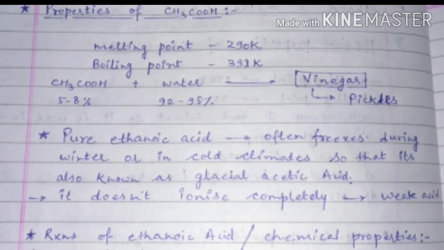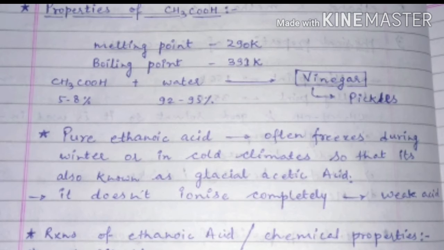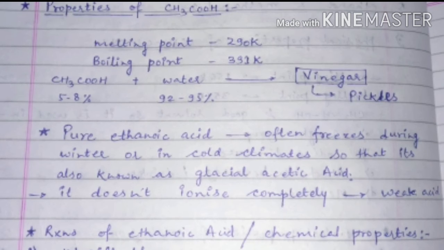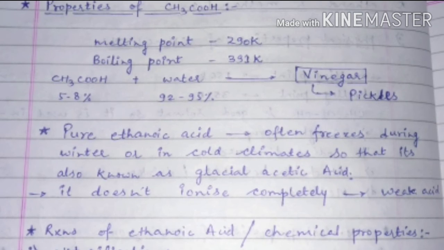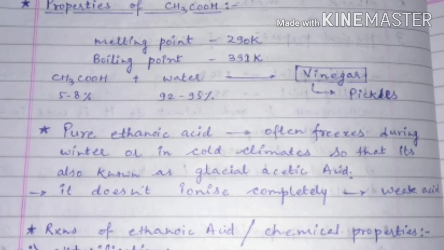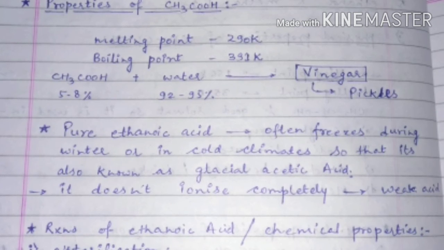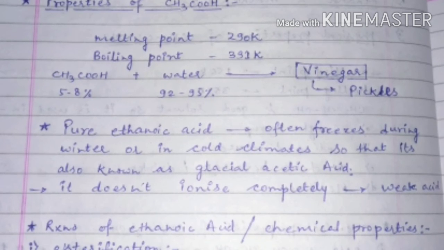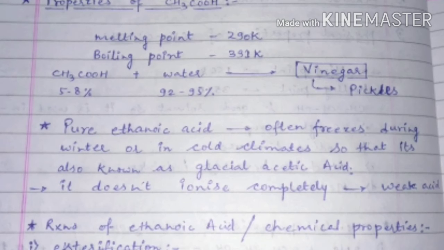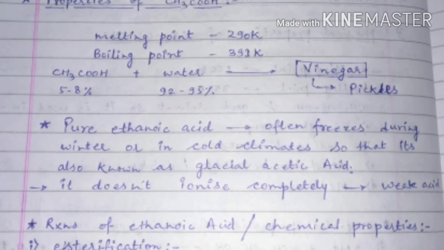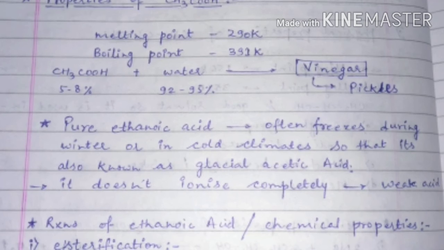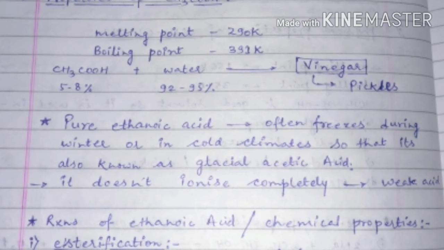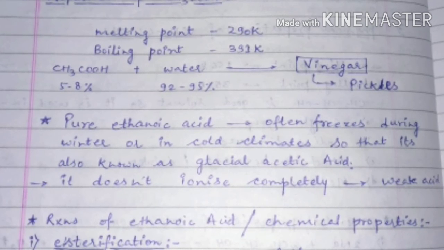Then students, we will discuss the properties of ethanoic acid. The melting point of ethanoic acid is 290 Kelvin, while the boiling point is 391 Kelvin. We make vinegar from ethanoic acid when we use 5 to 8% ethanoic acid in 92 to 95% water, so it gets converted into vinegar, which is used in pickles.